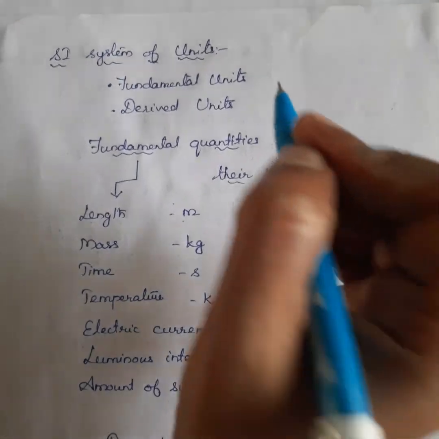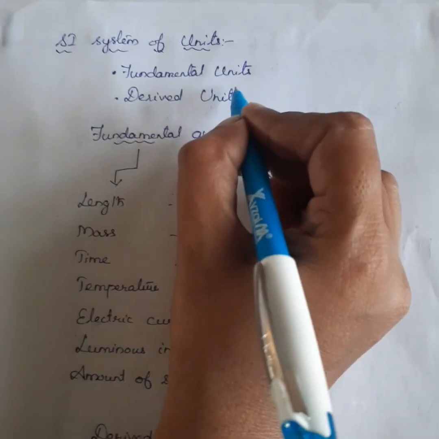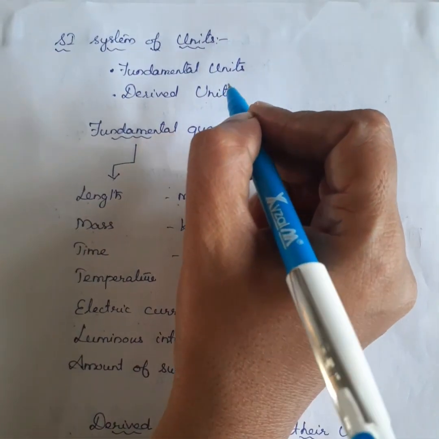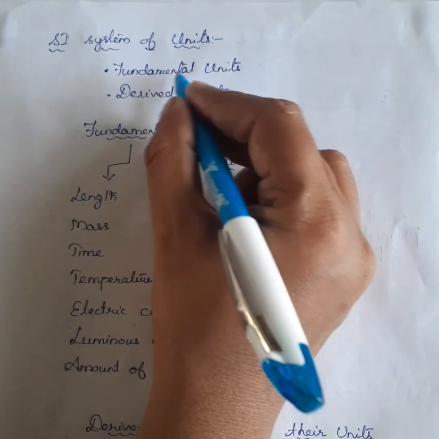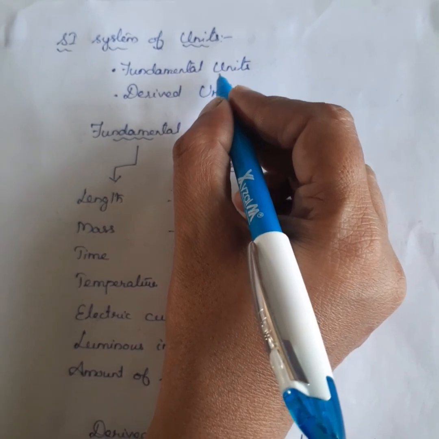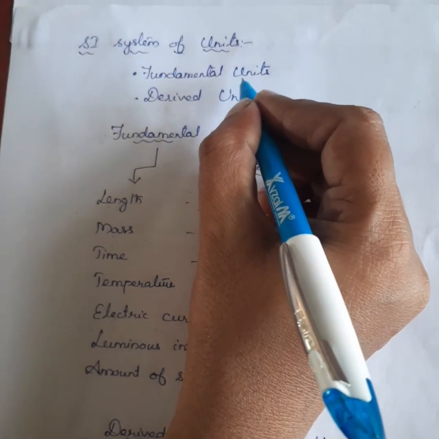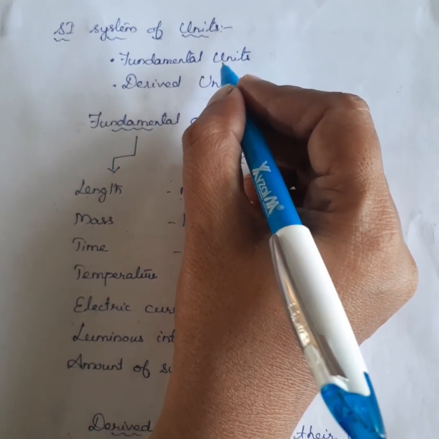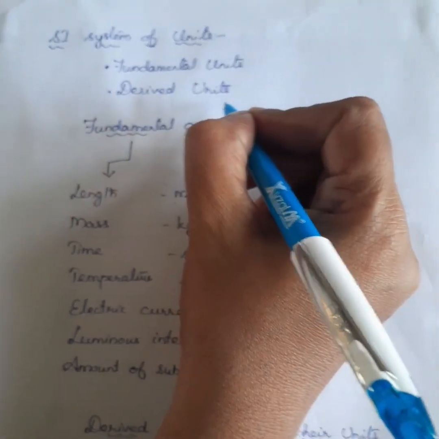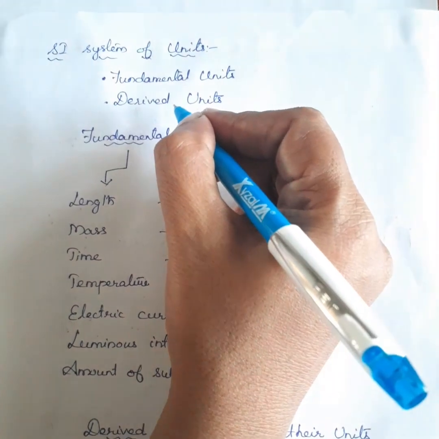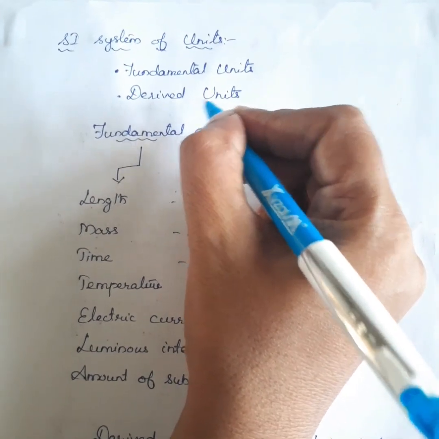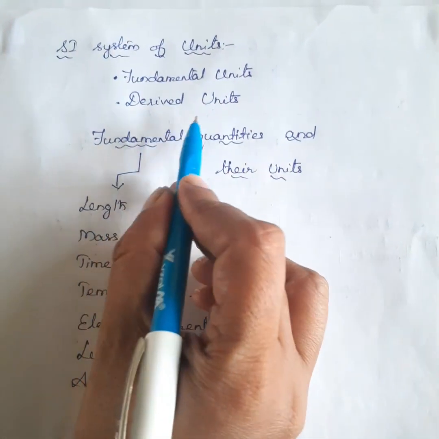Students, now we are going to discuss fundamental units and derived units. The units used to measure the fundamental quantities are called fundamental units. The units which are used to measure the derived quantities are called derived units.